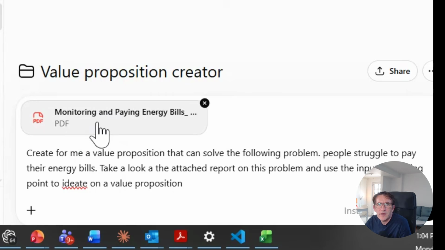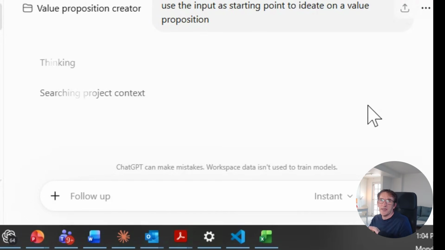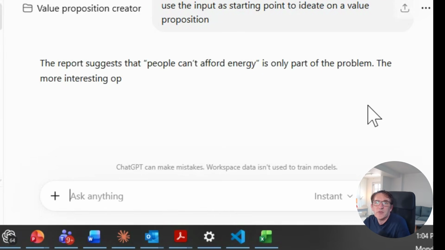You see I've now attached this report to the prompt. So not to the project. This is not a knowledge source for the project. This is just information that I added to this particular prompt. And now I can start executing. In this project, it can see all the contexts, and of course it can see the prompt and the file that are attached to the prompt, and based on that, it will give me an answer.